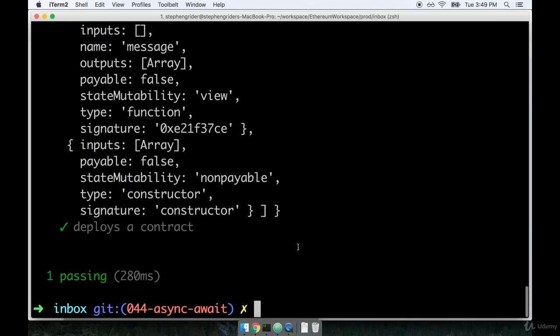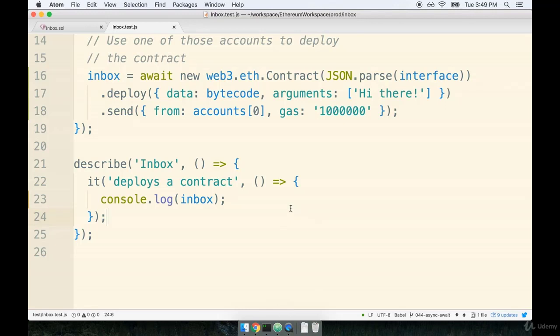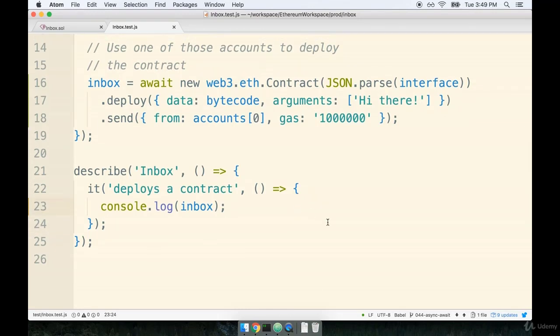Okay, so that's a little bit of an overview on the code that we just wrote. I know that we're going kind of slow right now, well, actually really slow, but this is some of the biggest complexity around Ethereum. So honestly, I'm dumping my knowledge as fast as I can. Hopefully it's fast enough for you. So let's now continue in the next video. We're going to start to write some actual meaningful tests around our inbox contract. So I'll see you in just a minute.